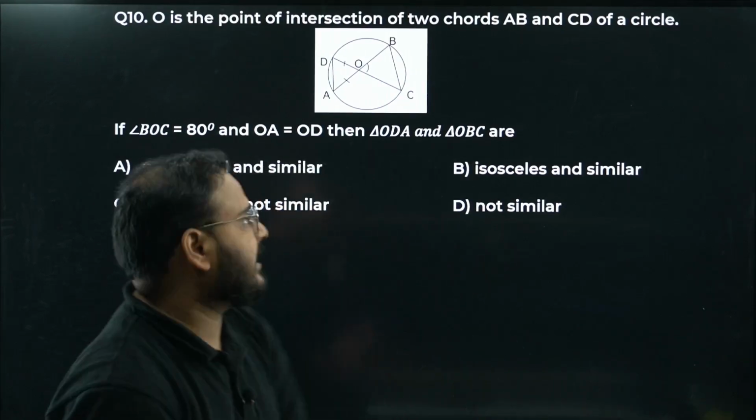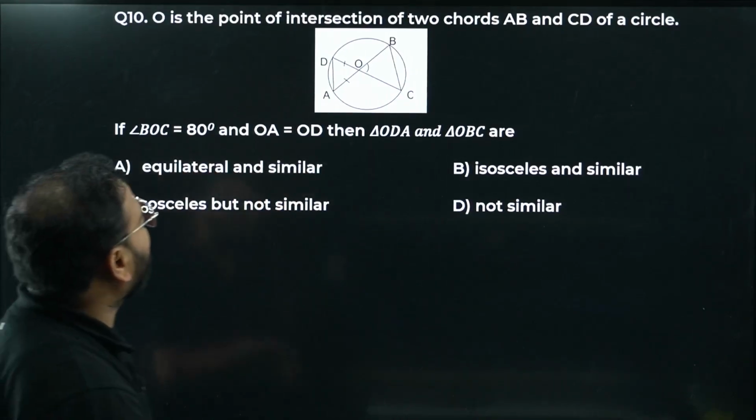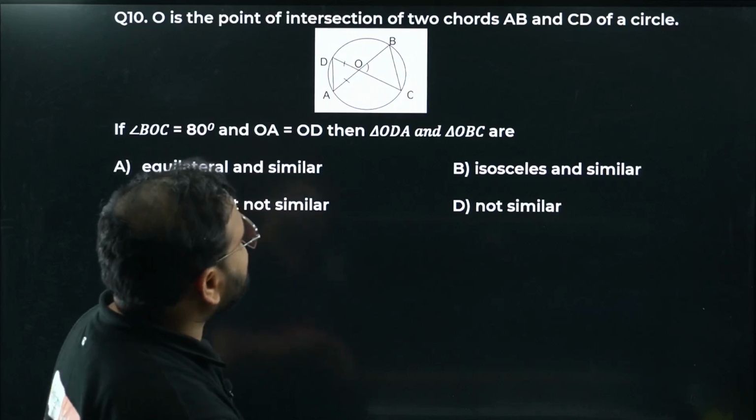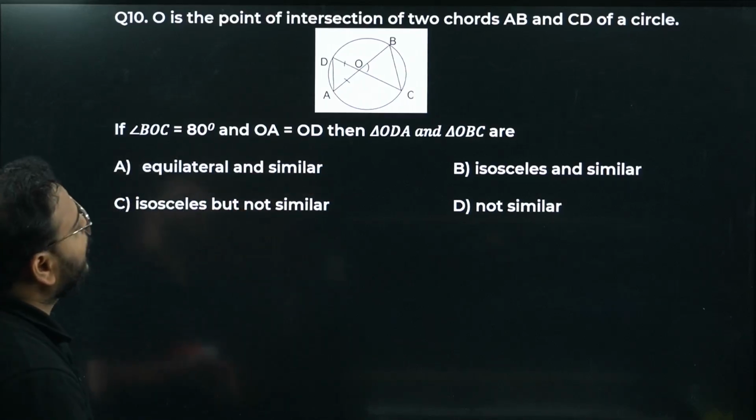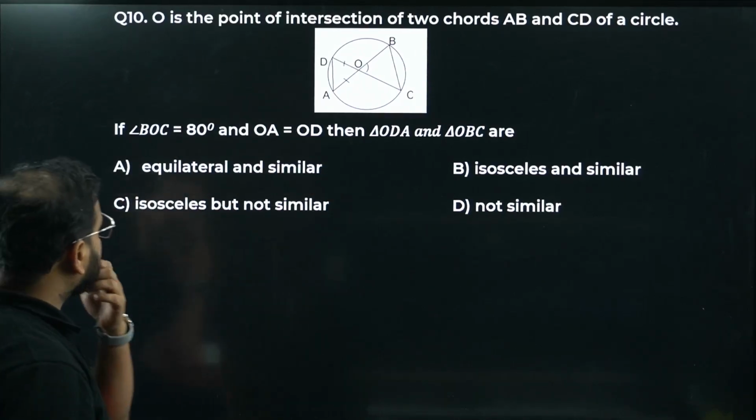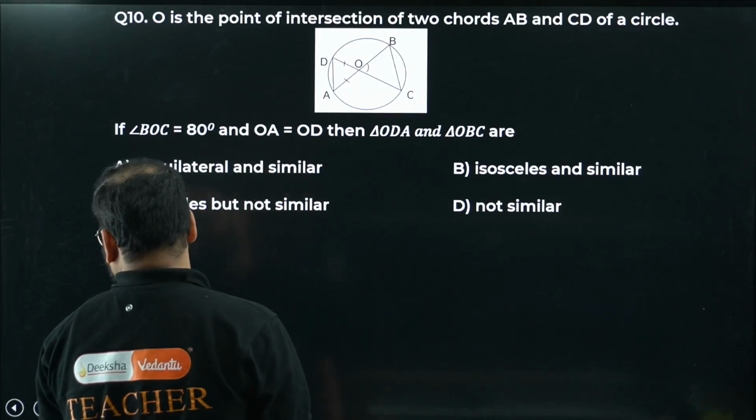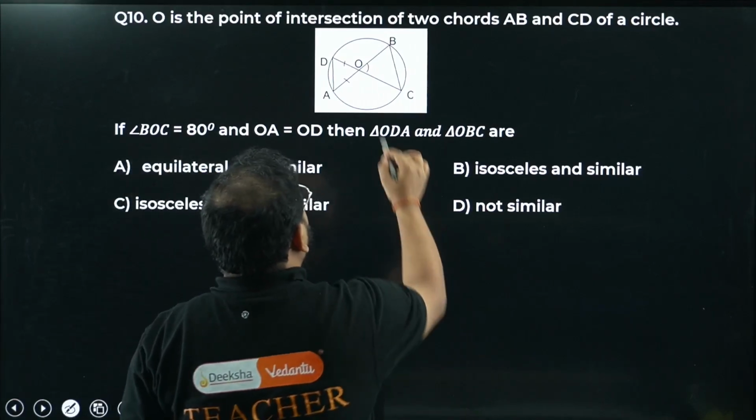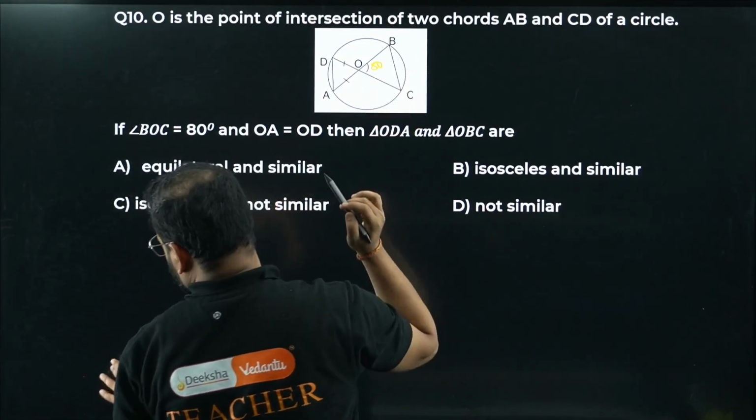Question number 10 now. O is the point of intersection of two chords AB and CD of a circle. They've given BOC is 80. Chaliye. This is 80 they have given. Okay, one second.